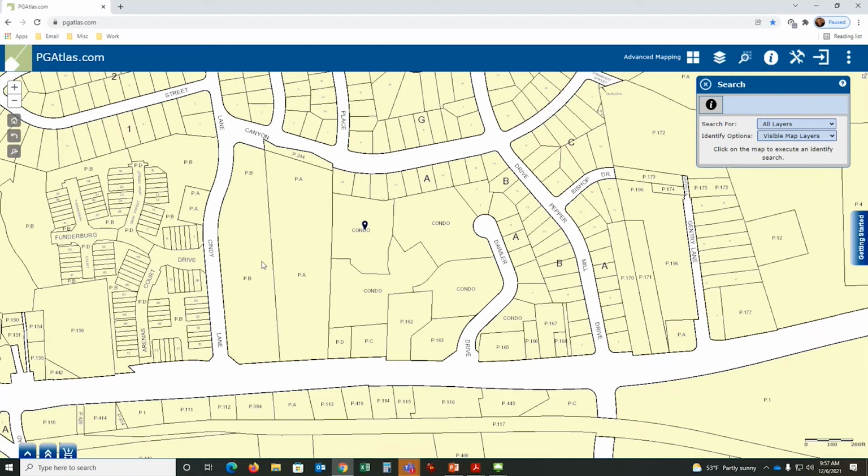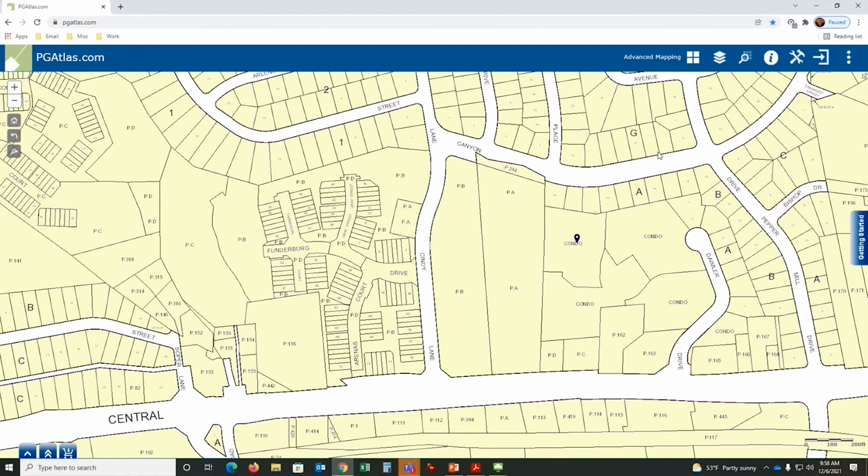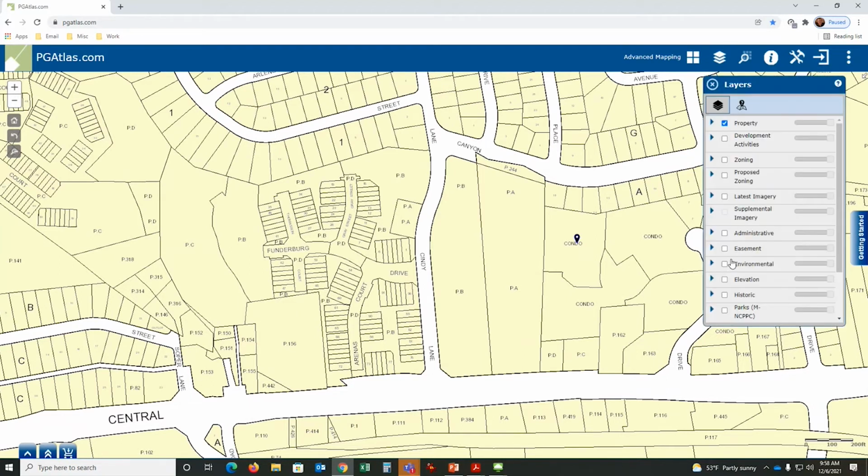Okay, that takes care of the property information. So let's go ahead and roll over to the layer list. So if I click on this map layer icon, you get this information. Automatically, by default, the property lines are displayed, which is what that represents. They are being displayed. I want to see more information. All right, so here we go.